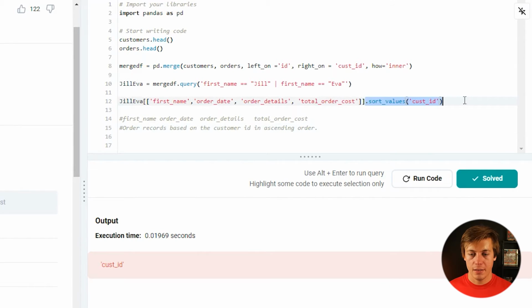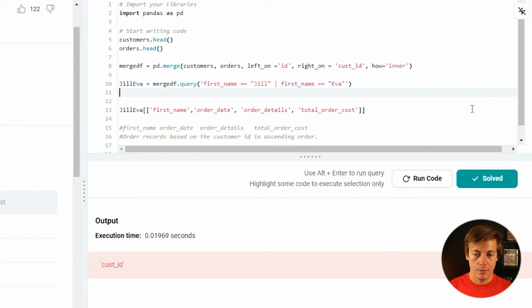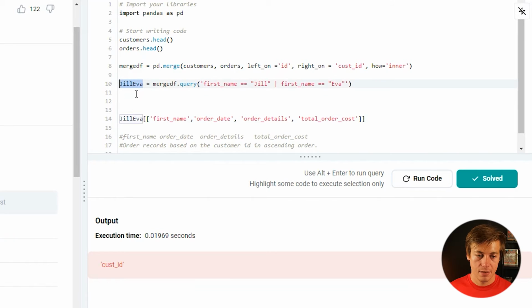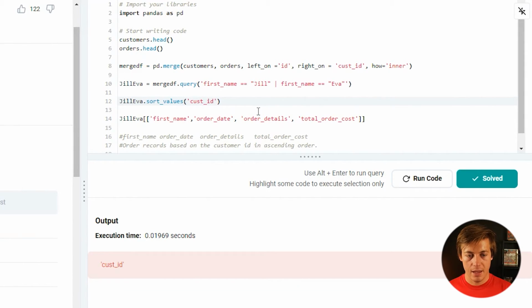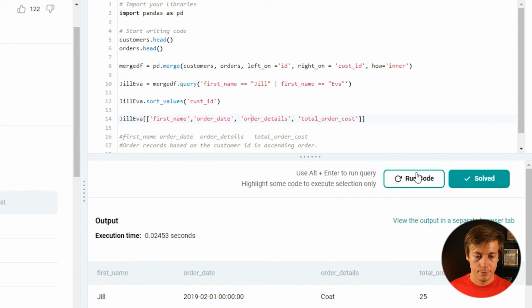And instead of just putting it at the very end over here, I think I'm just going to put this like this, because I'm not calling the ID on here, which makes sense. So we're going to put sort values, and then in here, we'll put cust ID. That, and then I think this should work now.